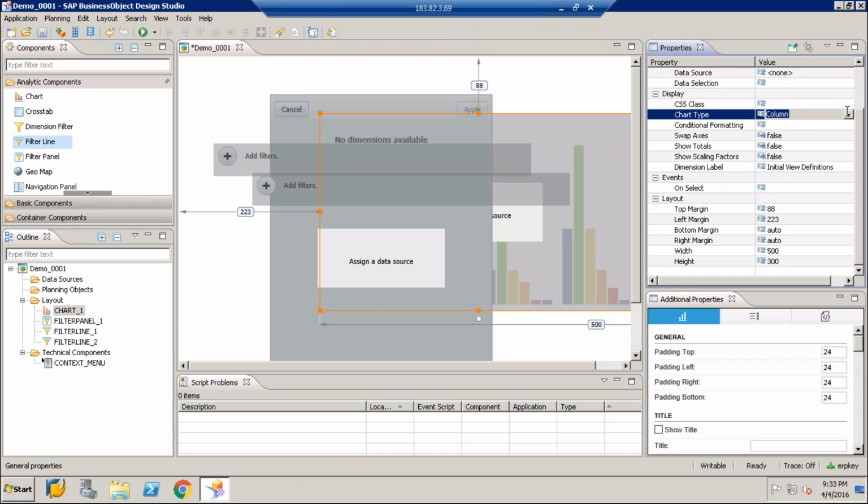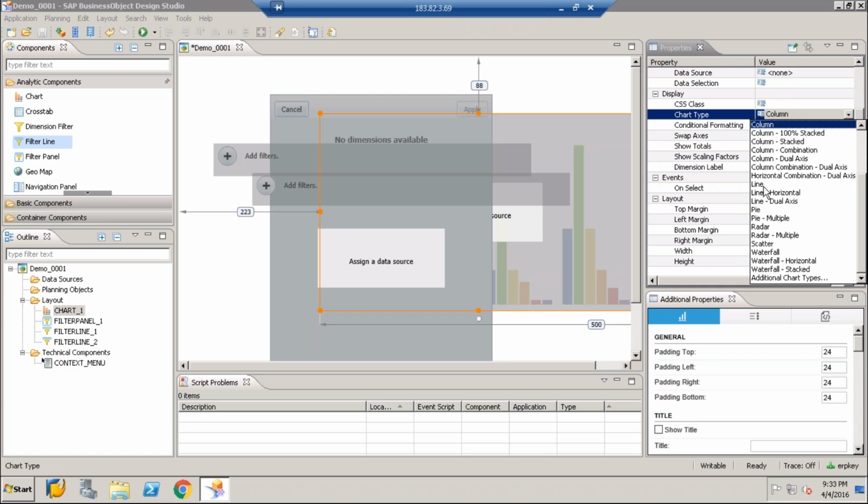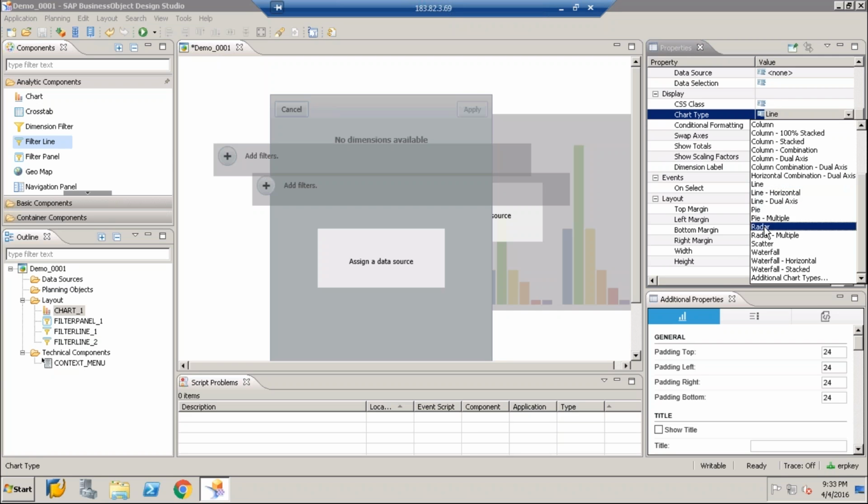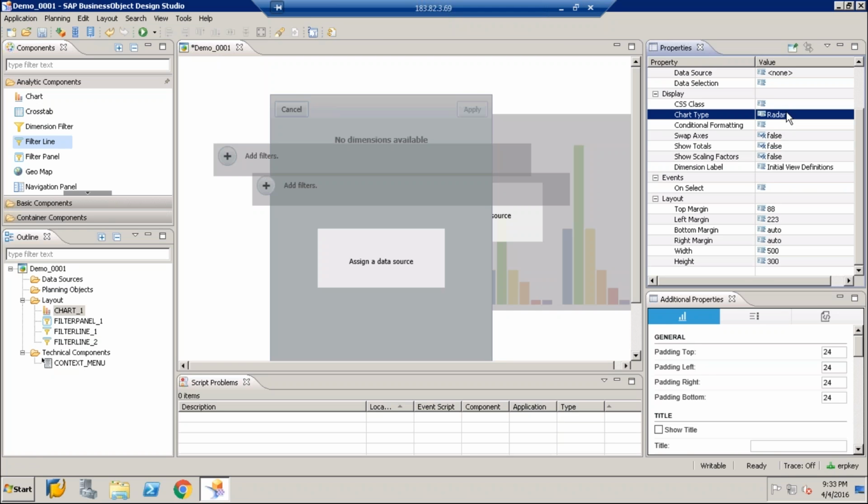If you select a different chart, the column chart properties will be different from the line chart. There will be some different properties when it comes to line. Those additional properties which are applicable only to the line chart will be available in the additional properties pane. If you select a different chart, radar, only radar chart related properties will be listed in the additional properties pane.